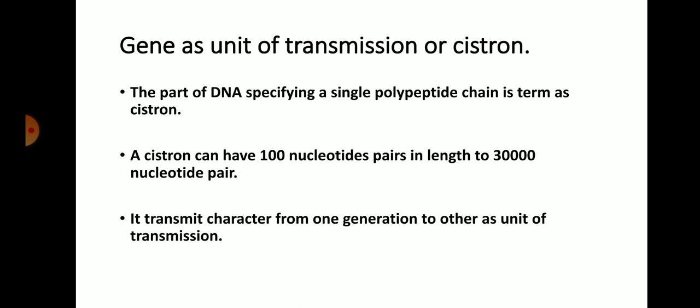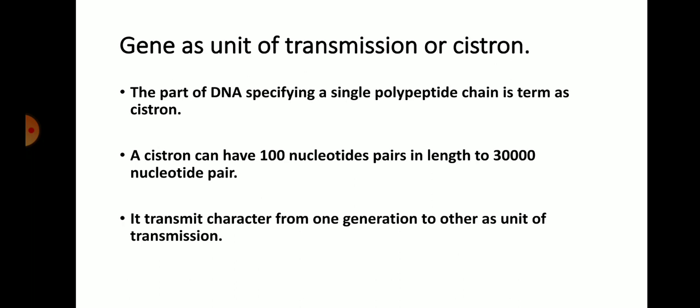So it transmits character from one generation to another as a unit of transmission. Basically this cistron contains the information regarding the synthesis of a polypeptide chain, which is a part of proteins, and proteins are the building blocks of the organism. They give the structure and functions carried out in the organism's body.